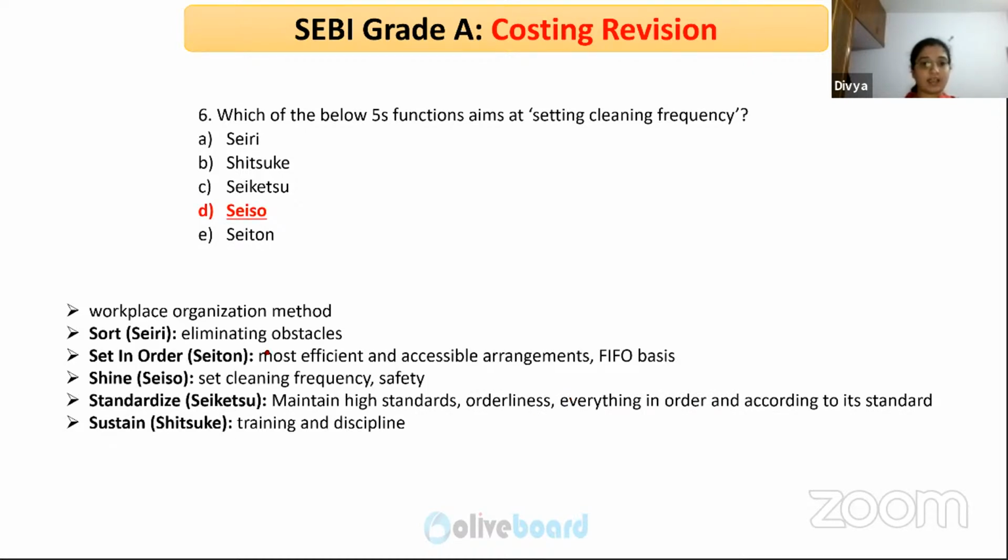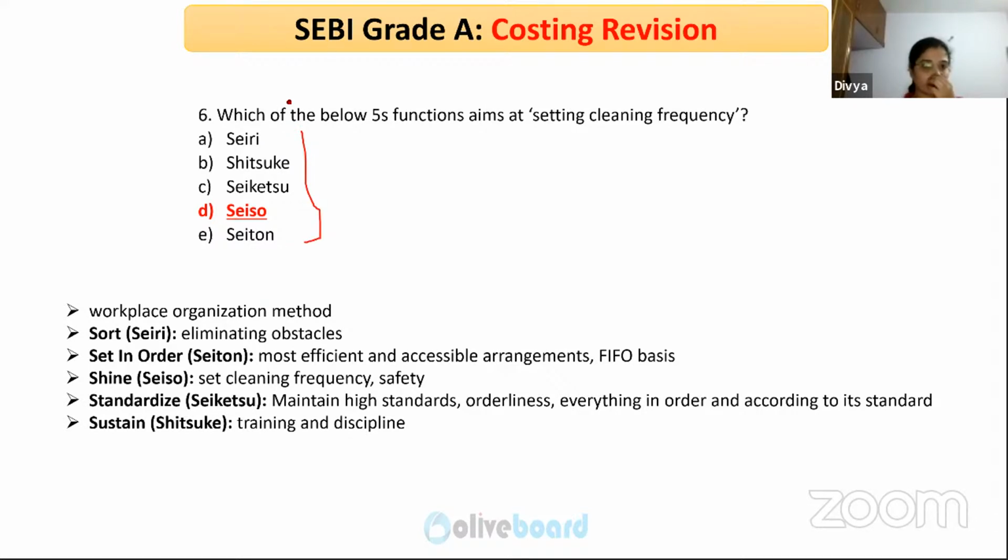Answer is D. If I had given those words in English, you probably would have made it right. But since it is in Japanese terms, I think there it took a toss. Okay. Anyway, make sure that you are thorough with these words.